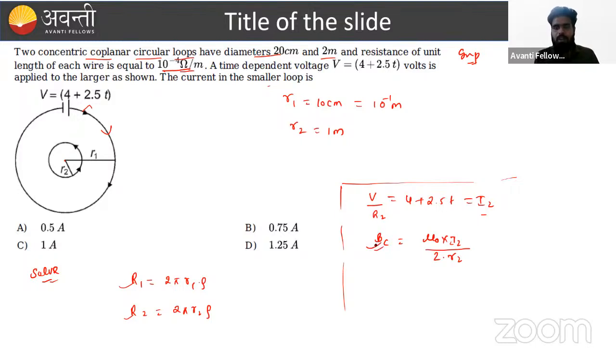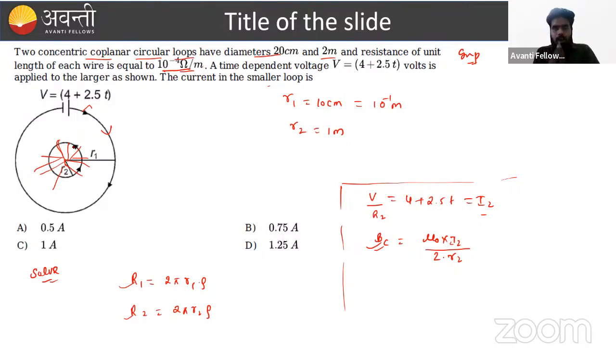Once we calculate the magnetic field at the center due to the outer loop, what do we have to see? Sir, if the magnetic field due to the outer loop is something like this, can we find the flux linkage with the first loop?